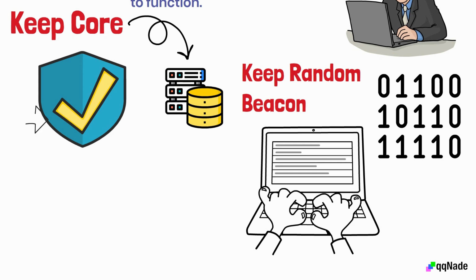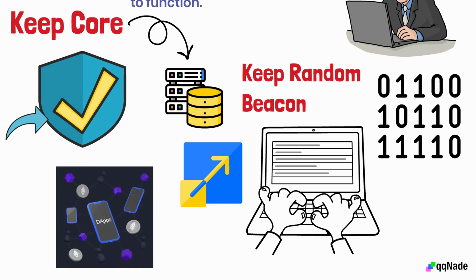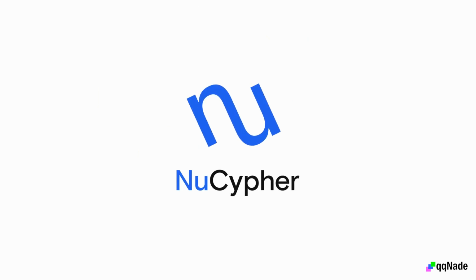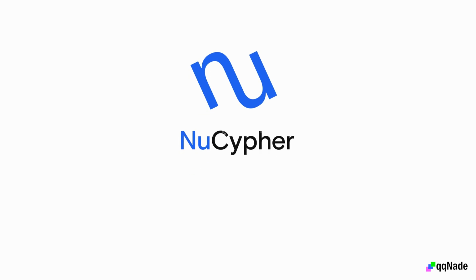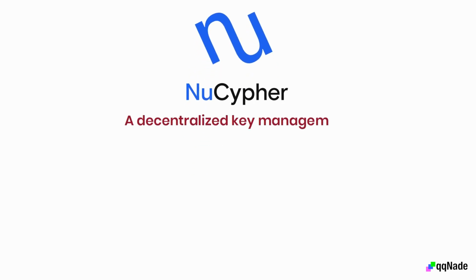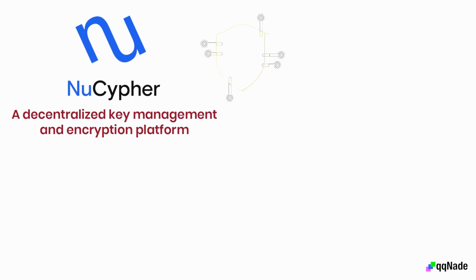The Keep Network deals with privacy and scalability limitations on blockchains. It permits off-chain computation and storage. It also provides the tools for developers to build decentralized applications or dApps to process sensitive data without making it public. The other key player in the Threshold Crypto merger is NuCypher. NuCypher is a decentralized key management and encryption platform. It is built on the Ethereum blockchain. It exists so decentralized applications can securely store and share data.